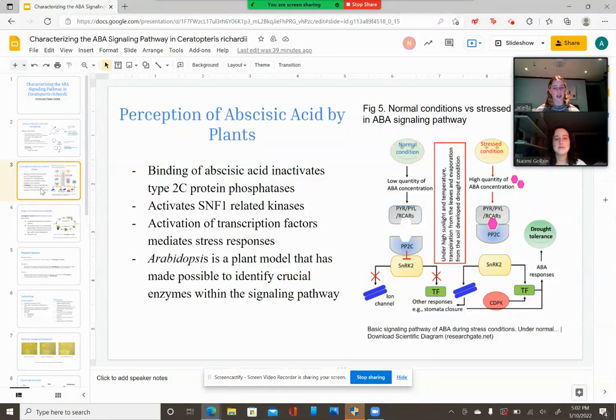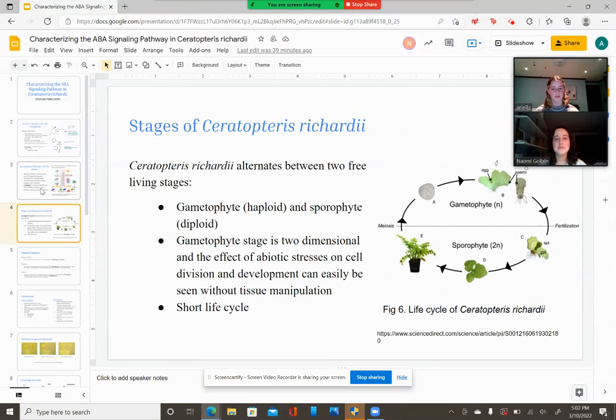In order to study the ABA signaling pathway in seedless plants, we studied the fern Ceratopteris richardii. Ceratopteris richardii is a fern that alternates between two free-living stages. The first is the haploid gametophyte stage, which is equivalent to the pollen and ovule in seed plants. This stage develops as a flat two-dimensional surface, which allows for easy access to cell division. The second stage is the diploid sporophyte stage, which is the typical three-dimensional stage seen in seed plants.